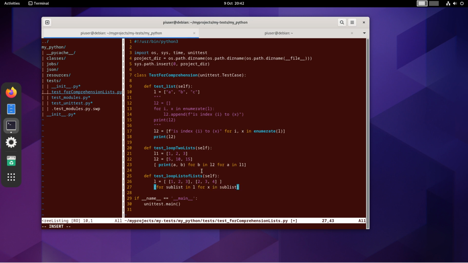So what we've done, we've started off with for sub list in list. So here's the list, and then we've got our sub lists, which are these, which we're looping through, and then we're going to put the next for loop over here. Then we've got the sub list, and we're going to get each item within that list.